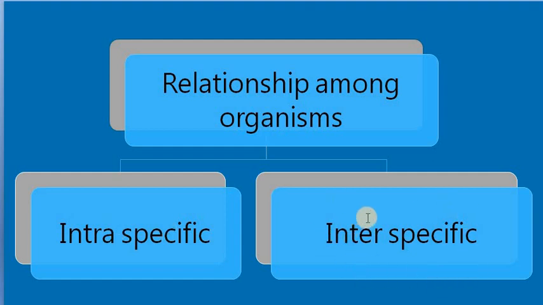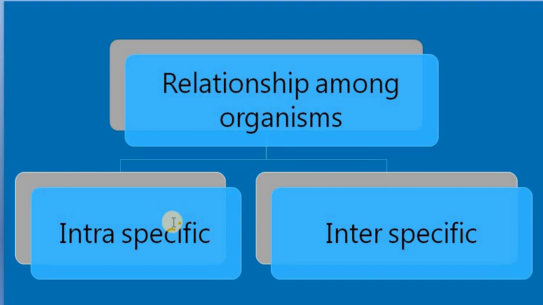Interspecific means the relationship existing between a plant and an animal, or a plant with another plant. Okay, a small tree with a very small herb. So that is an interspecific relationship. This is what we are going to learn in this lesson. And intraspecific is not in your syllabus. Just to gain knowledge, I'm giving a gist of intraspecific relationships. This is not in your syllabus.